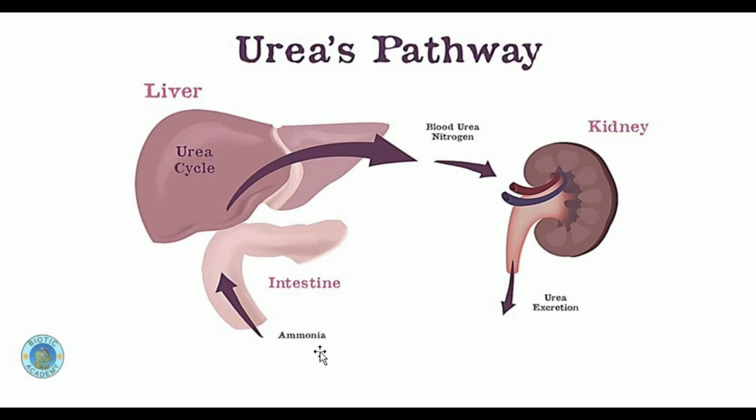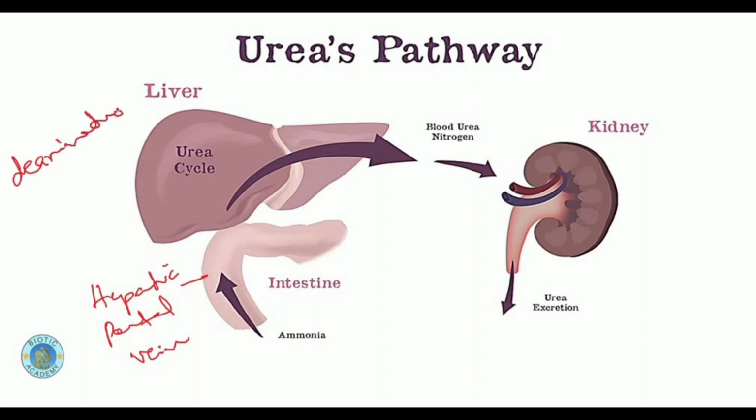So the protein, after the breakdown process, after the digestion process, is absorbed by the villi of the small intestine, and then through the hepatic portal vein it goes to the liver, where the deamination process is done.